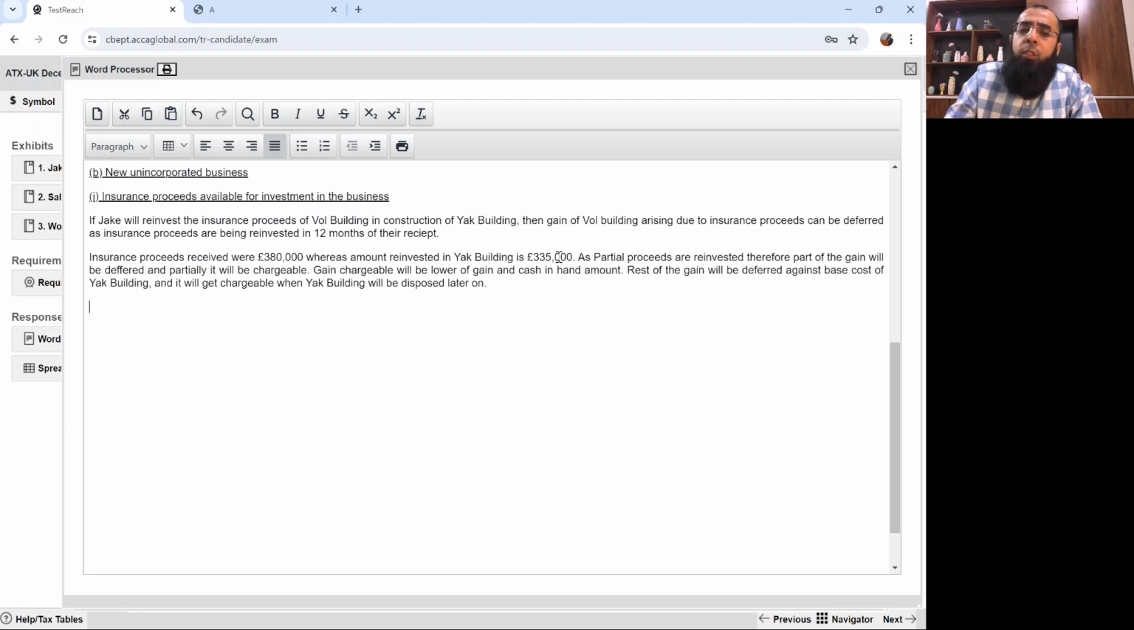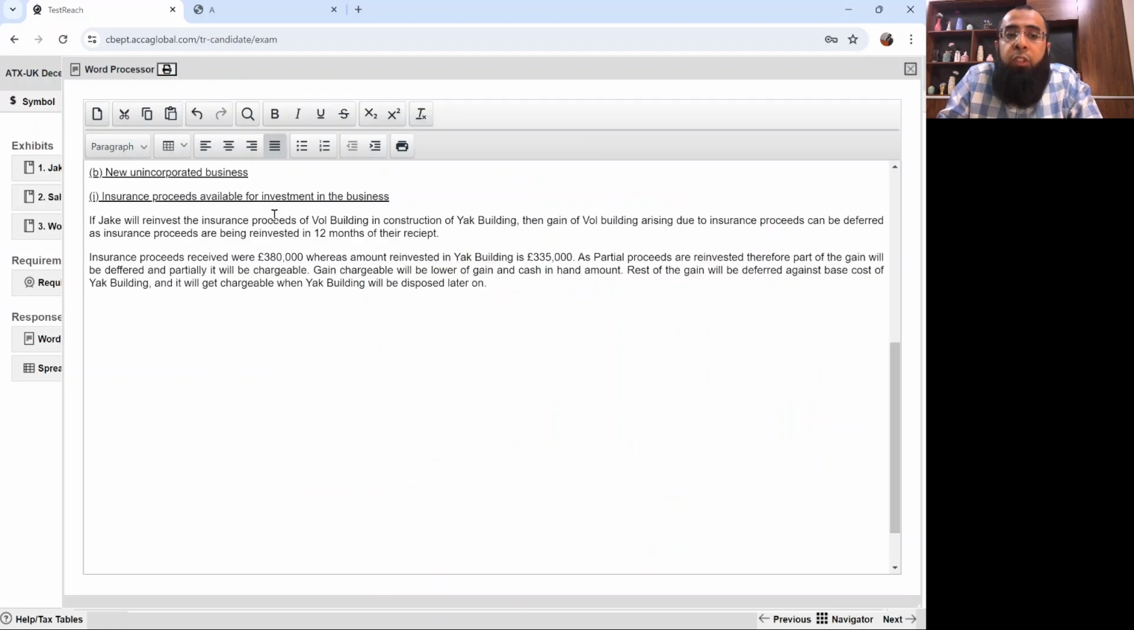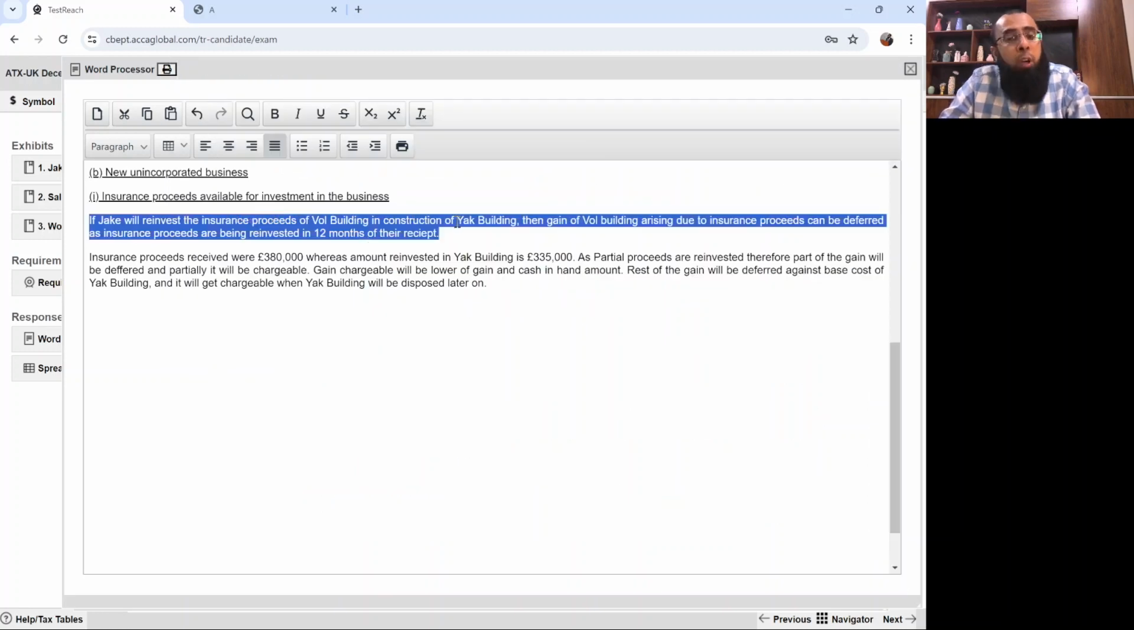Just listen to me carefully. I'll repeat the things again. What he's asking: explain the relief available to Jake in respect of the chargeable gain resulting from the destruction of the wall building. If Jake reinvests the insurance proceeds of the wall building in the construction of yak building, then the gain on the wall building arising due to insurance proceeds can be deferred, as the proceeds are being reinvested within 12 months of their receipt.